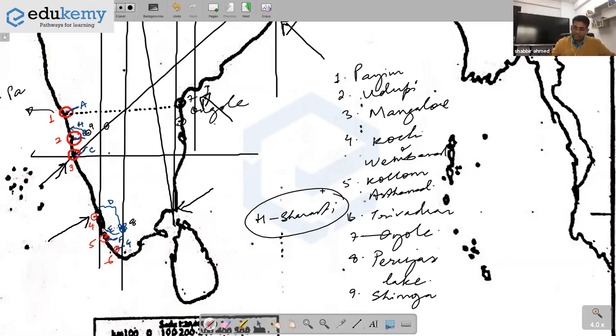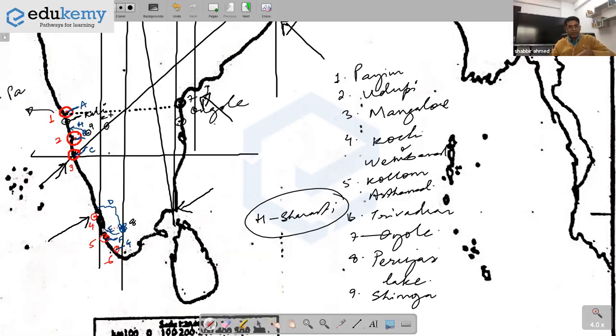Another small river, and another place here, south of Panjim. There's a place called Karwar. In Karwar there is also a small river. This river is called River Kali. Karwar is one of those naval bases, Karwar port. Have you all remembered this?